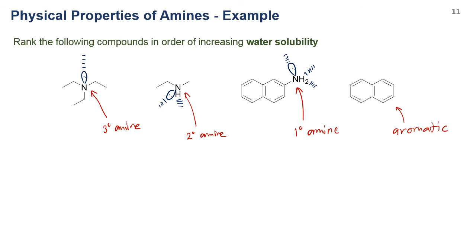So if we mark this group as the hydrophilic region, these nitrogens are hydrophilic, and the alkyl parts are hydrophobic because they cannot form hydrogen bonding and they don't have high dipole-dipole interactions.